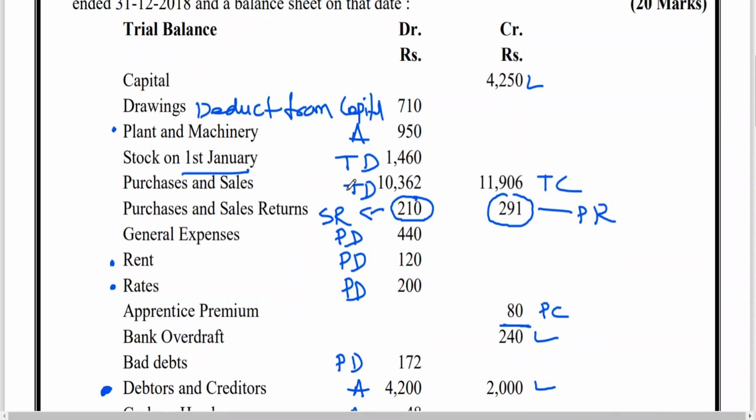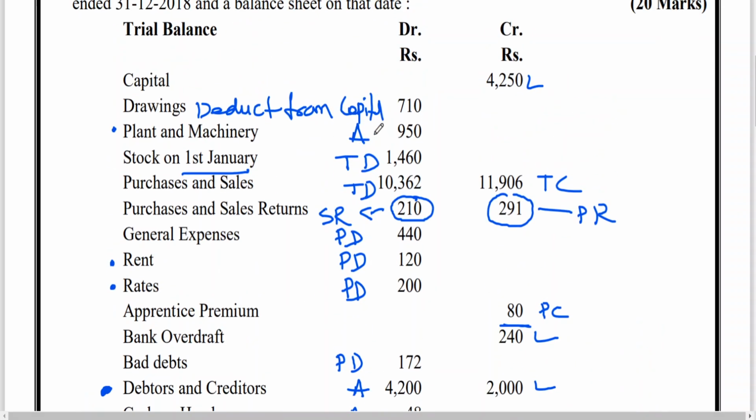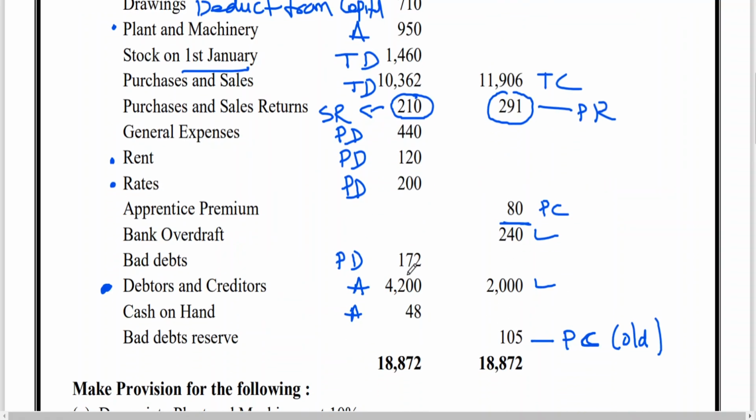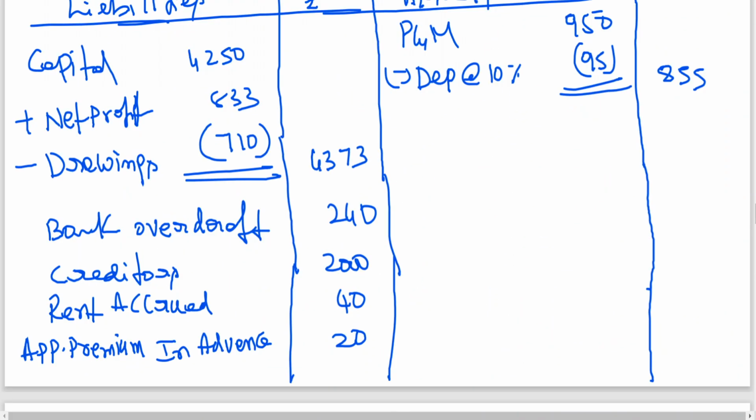After plant and machinery, we got debtors, a major asset. Debtors is how much? 4,200. On this 4,200, we have calculated PBD at the rate of 5%, I think.